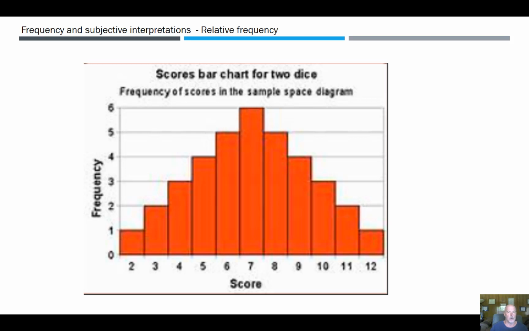If we added all these bars together, they should be 36. Each die is 6. 6 times 6 for each die, it's 36. That's the total number of outcomes possible. And then there's 6 ways to roll a 7. I missed one just a second ago. So there's 1 and 6, 2 and 5, and 3 and 4. And then on each die. So that's 6 different ways.